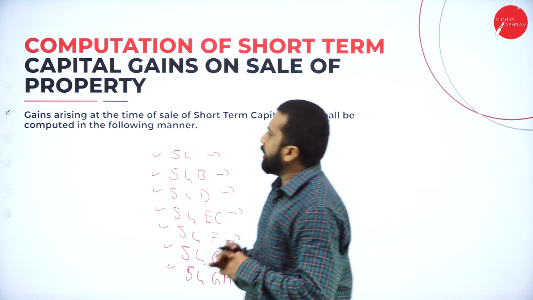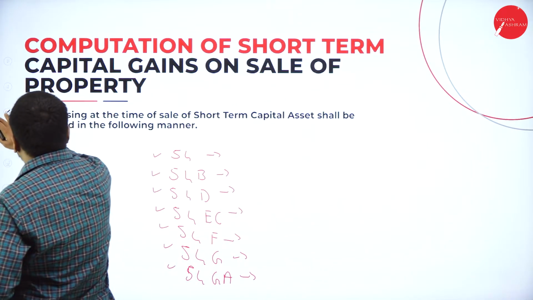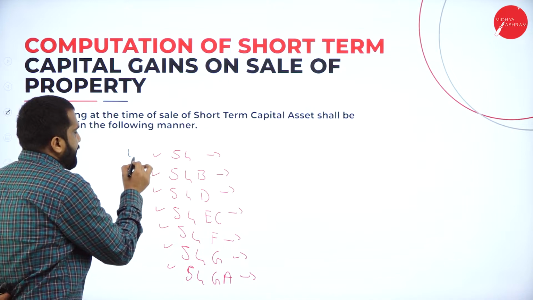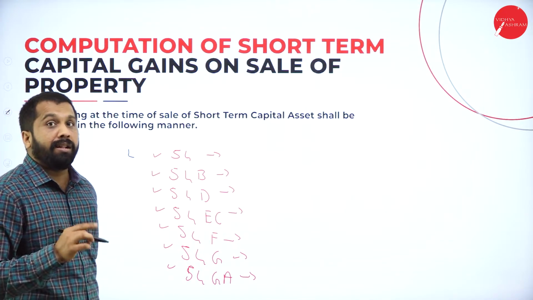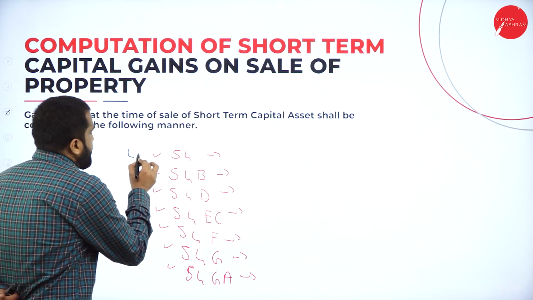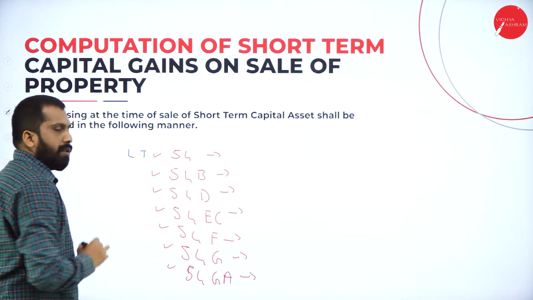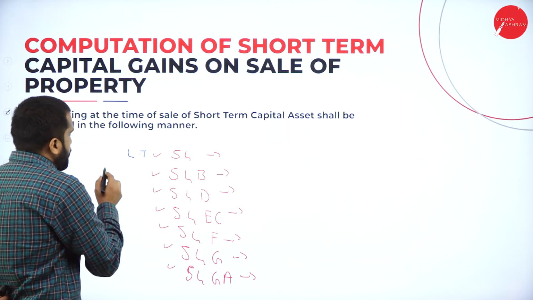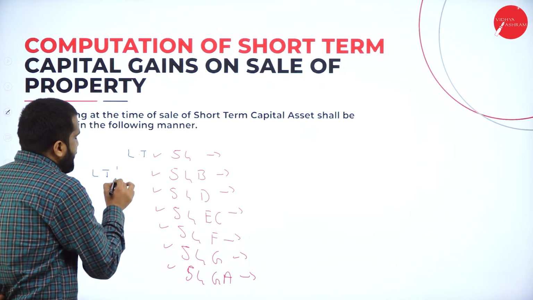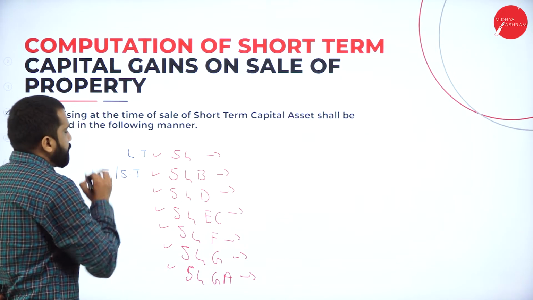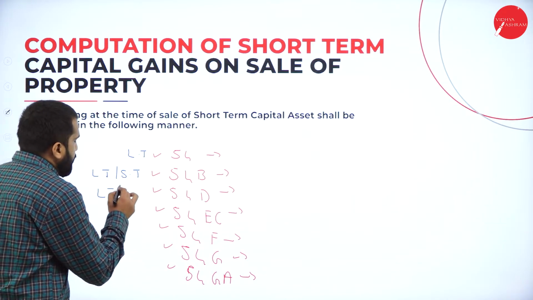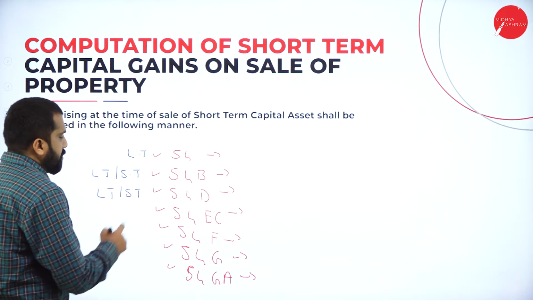Now, in this I'll bifurcate. For 54, remember, I'll write L. L means long term. This will come only for long term. B, long term as well as short term. And the third one is long term as well as short term.